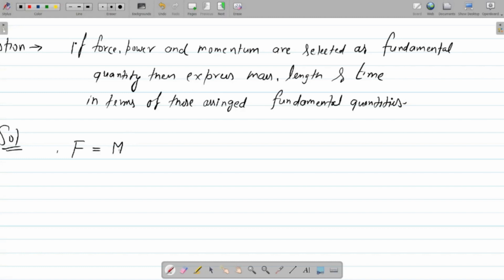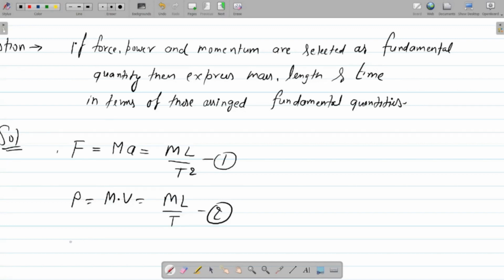Let me assign some notation for mass. I have taken m, and acceleration is a. If I split it further, acceleration is L upon t square. Right, now suppose this is equation number 1, and for momentum I write mass into velocity, and this is m L upon t. This is equation number 2, and the third one is power. Right, for power, that is work upon time, and this work is what? Force into distance and divided by time,